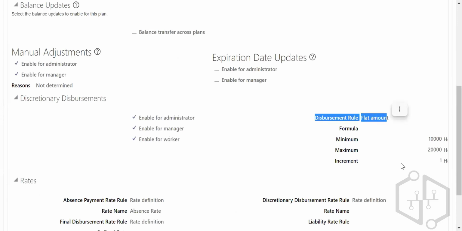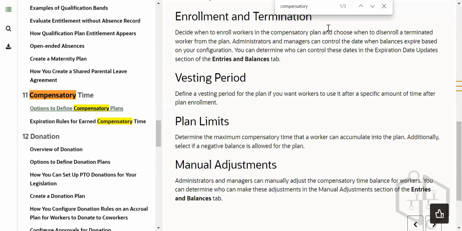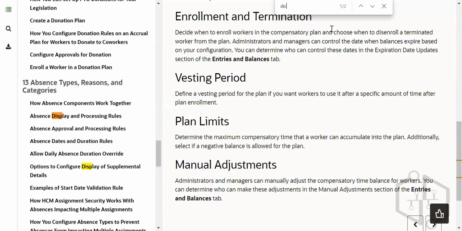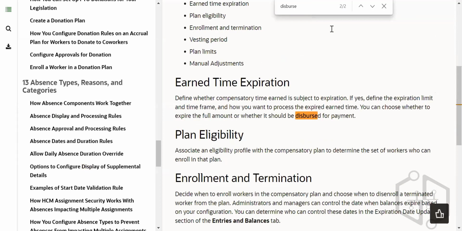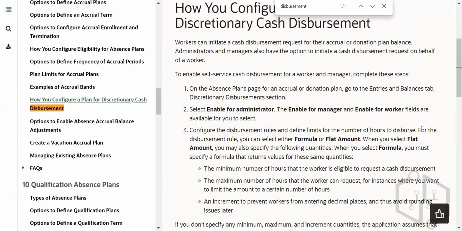what is the flat amount? A disbursement rule, what is disbursement rule? I forgot. Let me check just a second. Disbursement. Actually, absences is full of tabs. You get confused about what this tab is all about. I have done this training so many times, but I just forgot.